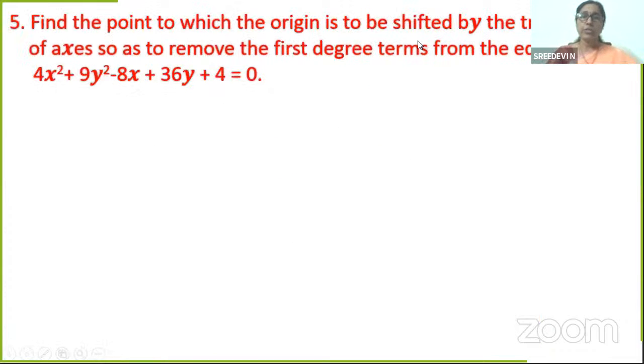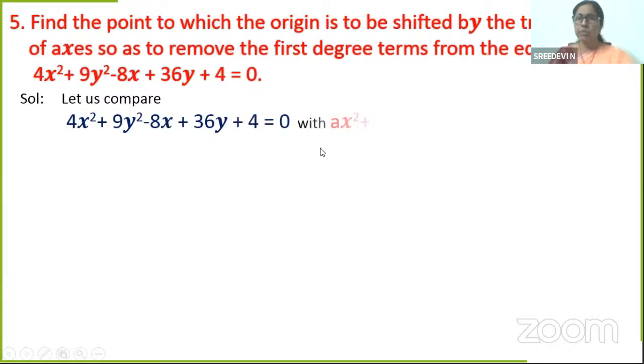Find the point to which the origin is to be shifted by the translation of axes so as to remove the first degree terms from the equation 4x square plus 9y square minus 8x plus 36y plus 4 is equal to 0. Except for the equation, everything else is the same as the theorem that we have done. So let us compare the given equation with the standard form, Ax square plus 2hxy plus by square plus 2gx plus 2fy plus c is equal to 0.